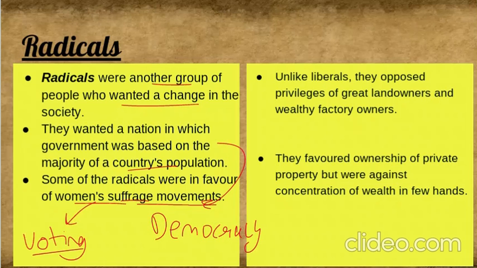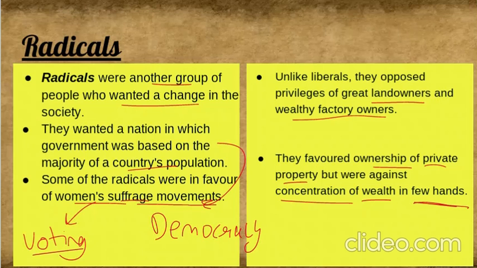Unlike liberals, they opposed the privileges of great landowners and wealthy factory owners. The liberals were okay with it, but radicals said no, no one should be given birth privileges or rights, like great landowners or factory owners. They favored ownership of private property but were against concentration of wealth in only a few hands.